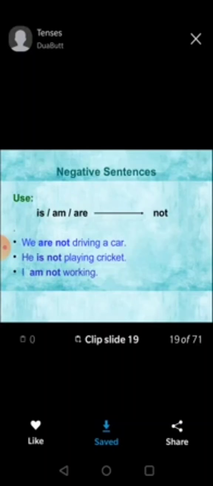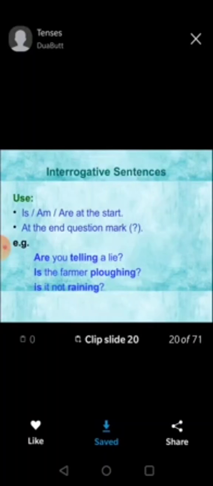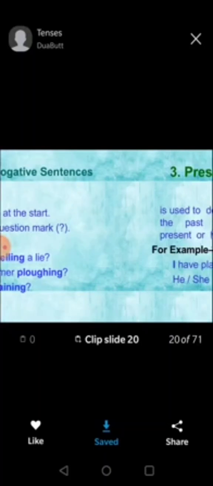Now, how to form the negative sentences? Just by putting not. We are not driving a car, he is not playing cricket, I am not working. Now, how to make the interrogative sentence of present continuous tense? It's very simple. When we have helping verb in the sentence, just by putting helping verb at first, we can make them interrogative. Are you telling a lie? But question mark is must. If you don't put question mark, it will not be called an interrogative sentence. Is the farmer plowing? Is it not raining?